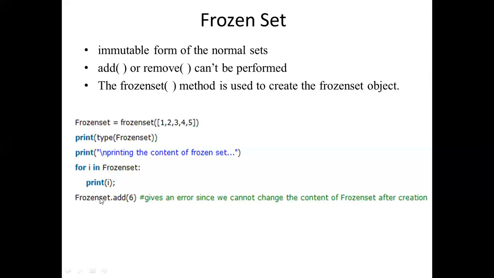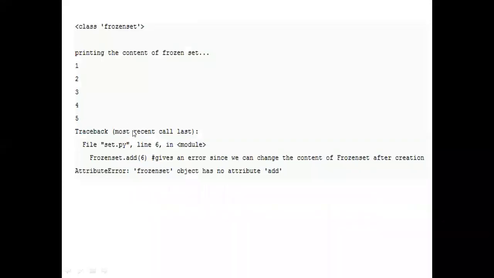Next, after displaying the elements, we are adding an element. That means if you try to add elements to the frozenset, it will generate an error. Why? Because frozensets are immutable. So that is the reason we are getting an error. You cannot change the content of the frozenset after creating it. You are trying to change the contents of the frozenset, that is the reason you are getting an error. Frozenset has no method called add.